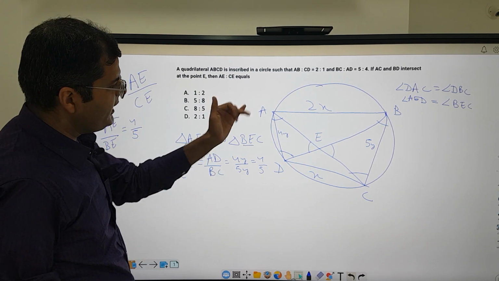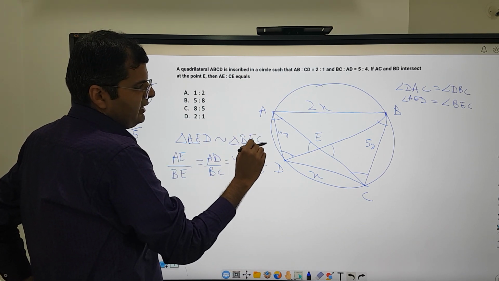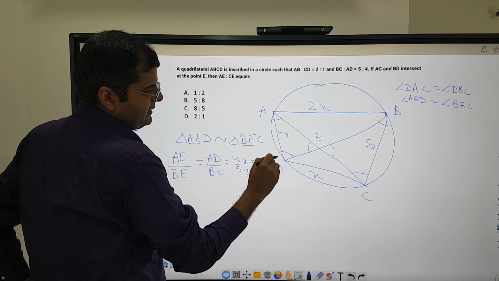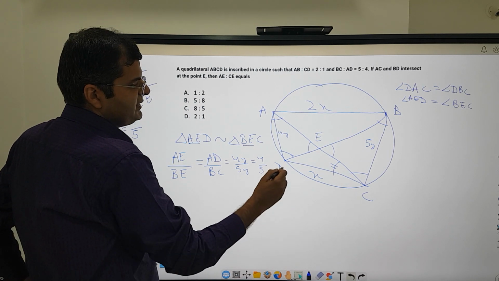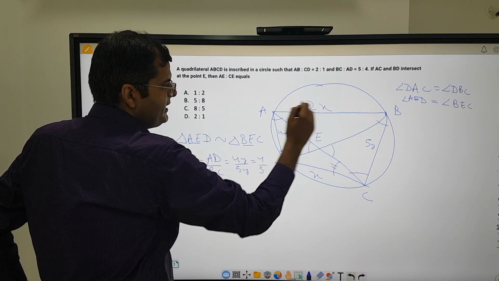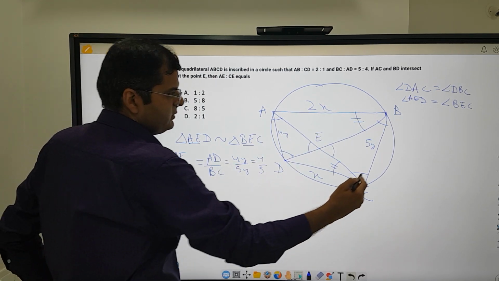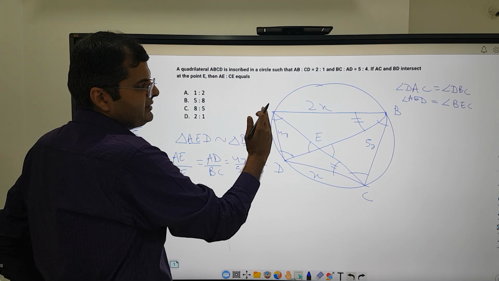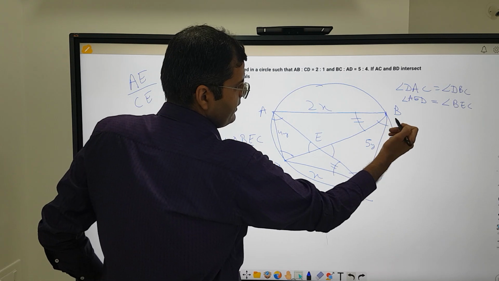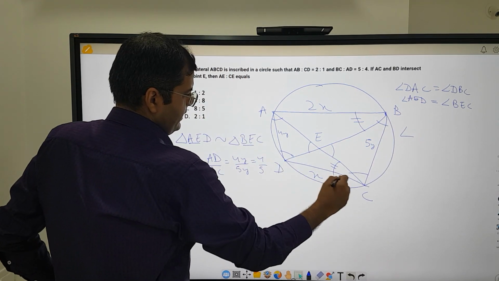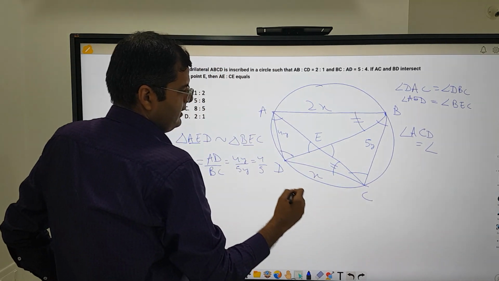Now if you look at chord AD, from this side, this is subtending two angles like this. So ACD is, let's say, this angle. Now this is same as angle DBA. Because again the same chord AD is subtending these angles in the opposite segment. So angle ACD is equal to angle DBA.